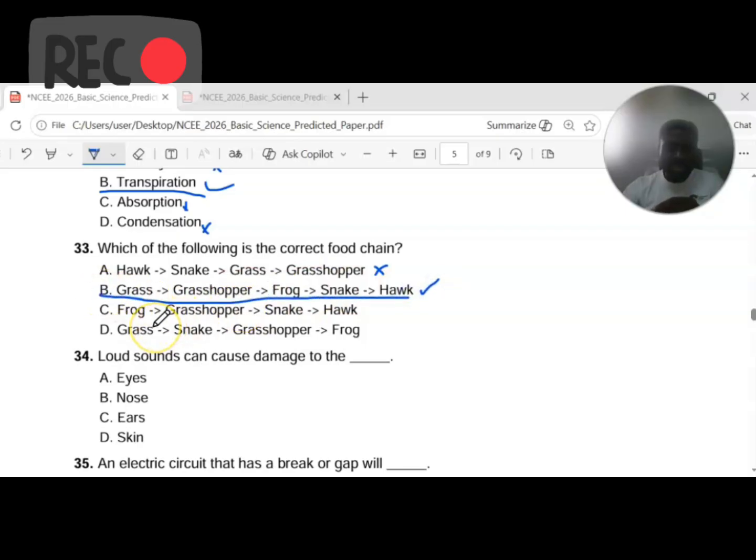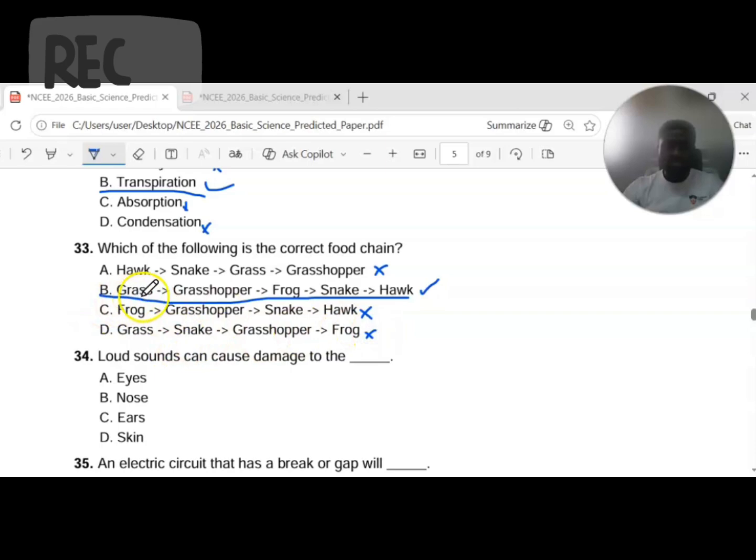Then option C, just for analysis, grasshopper after frog does not go well, because grasshopper does not feed on frog. Snake does not feed directly on grasshopper, and vice versa. So this is not the option. Grass to snake. Snakes don't feed on grass. Snakes are carnivores that feed on other animals, so that does not go.